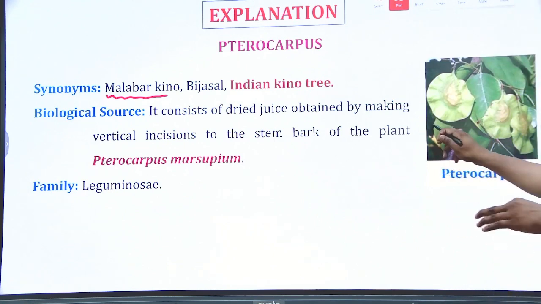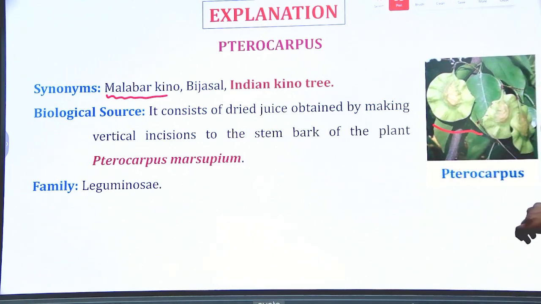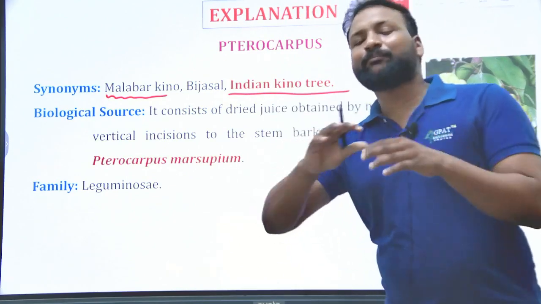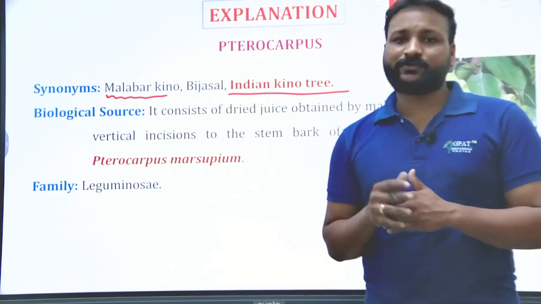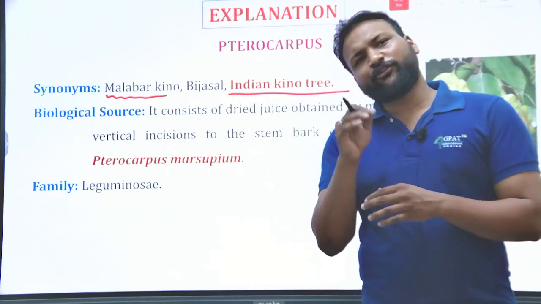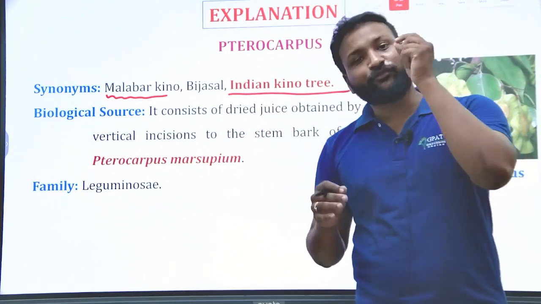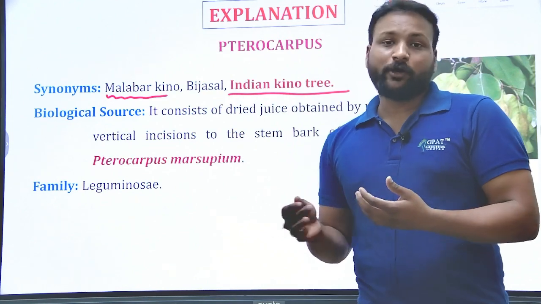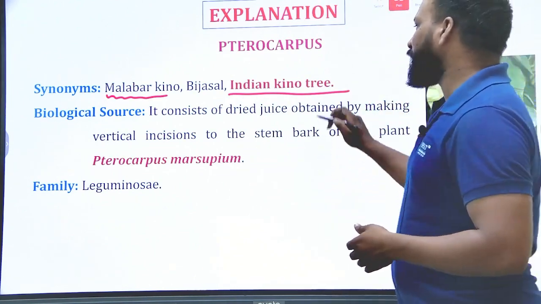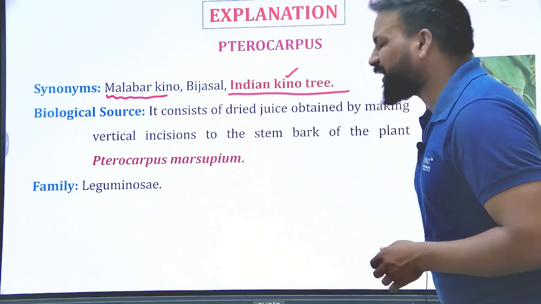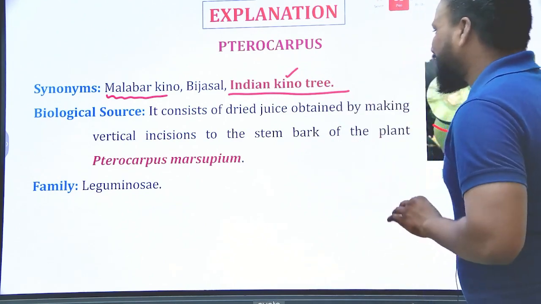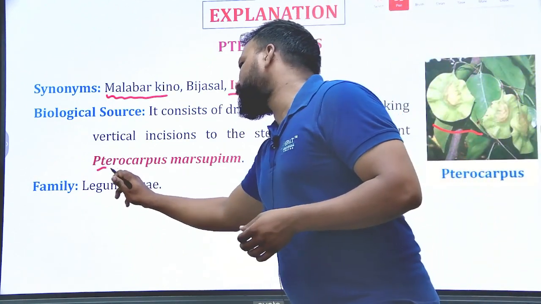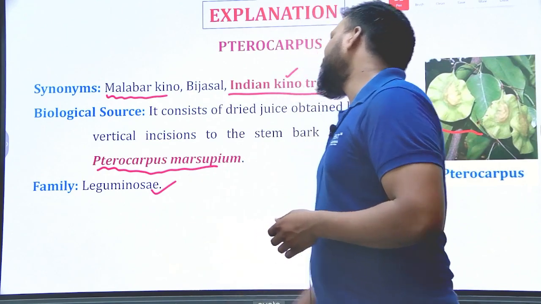Malabar kino. And also Indian quinoa tree. Do remember, very important, dear aspirants, about the synonyms. If you feel the synonyms are somewhat difficult, either to pronounce or for any other reasons, try to remember them. Such types of synonyms should be remembered. Malabar kino and Indian quinoa tree. So yes, it is obtained from Pterocarpus marsupium, belonging to the family Leguminosae.